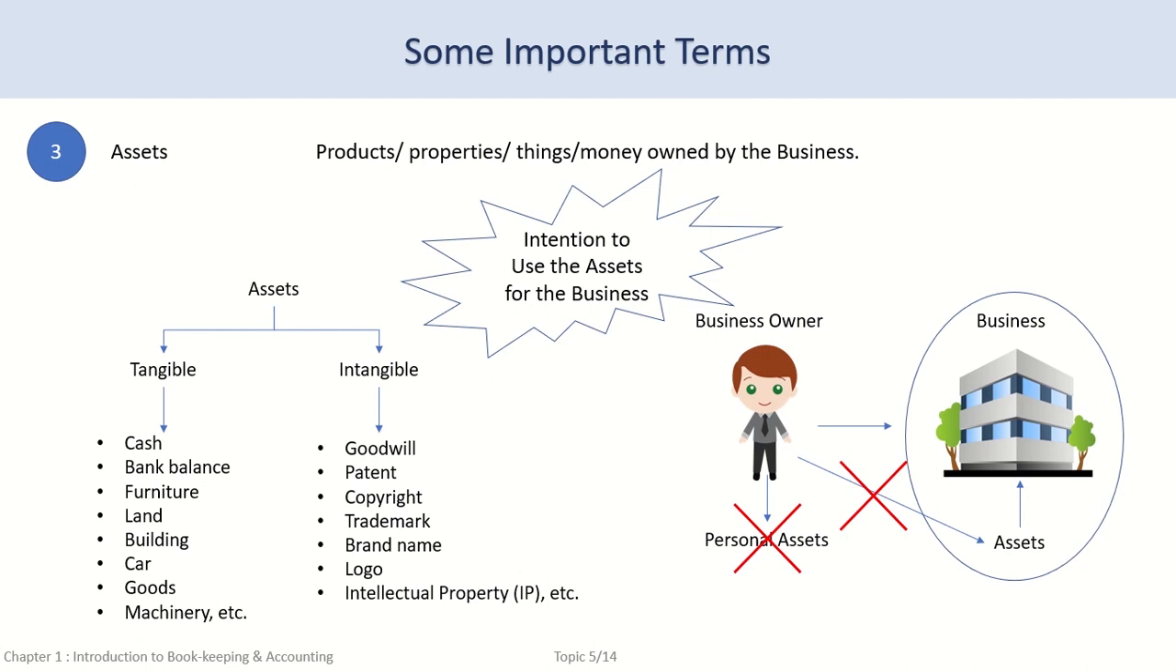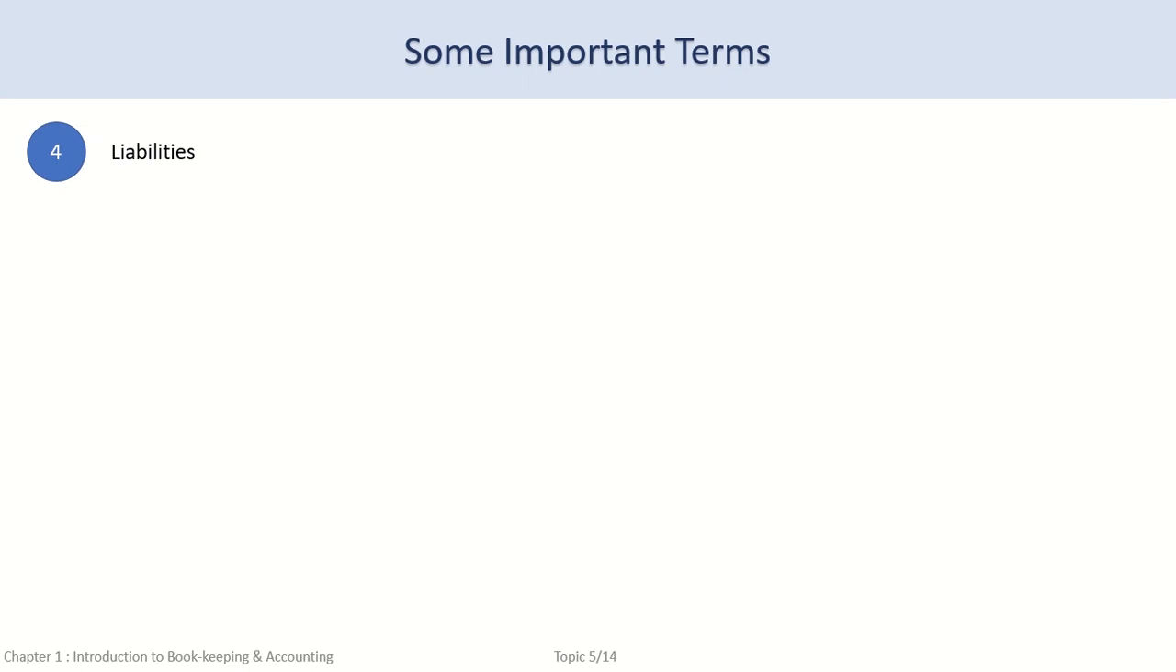The next term is liabilities. Liabilities are whatever we are liable to pay for. If we owe others money, for whatever reason, we are liable or we have the responsibility to pay to them. In other words, if we have to repay someone, they are our liabilities. Liabilities are payment obligations of the business. Let's take a couple of examples to clarify this point.